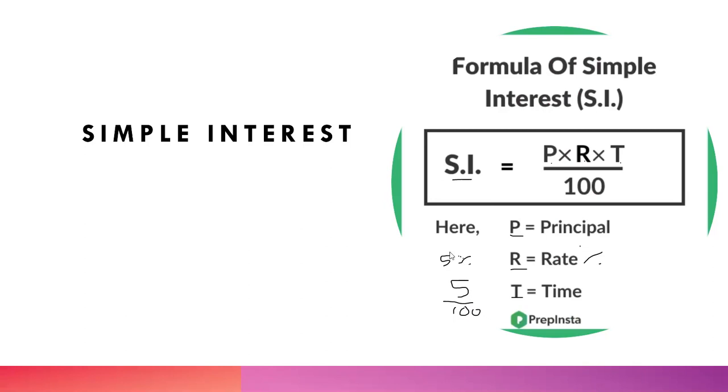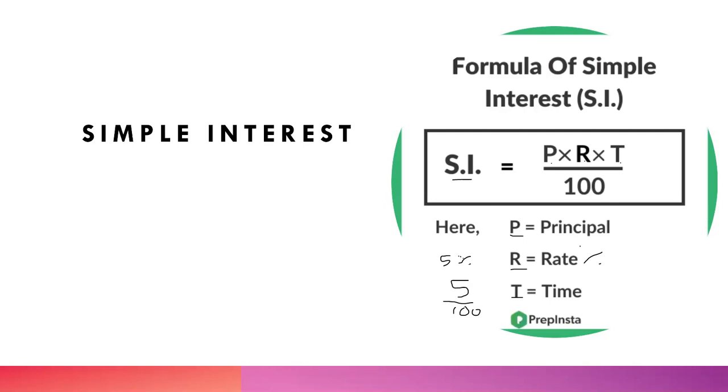For those students who forgot to write 5% as 5 by 100, it is already 100 in the denominator. Let me explain again. The rate is 5%. And that percent is 1 by 100, which we studied in the percentage chapter. Now that 5% is written as 5 by 100.